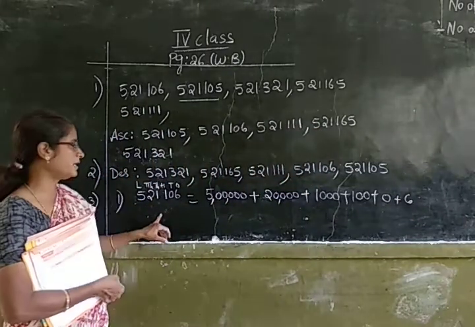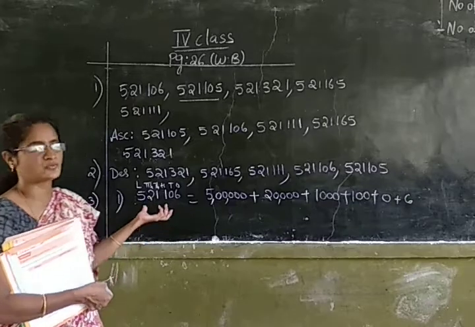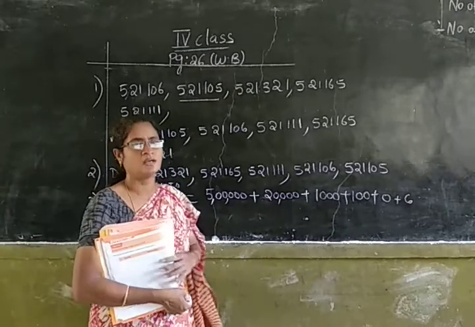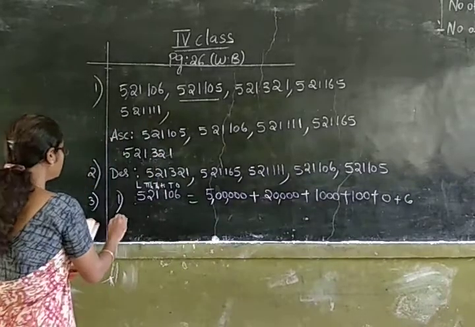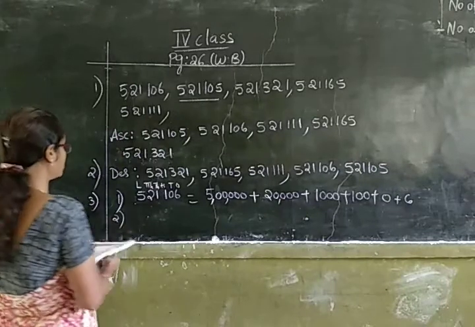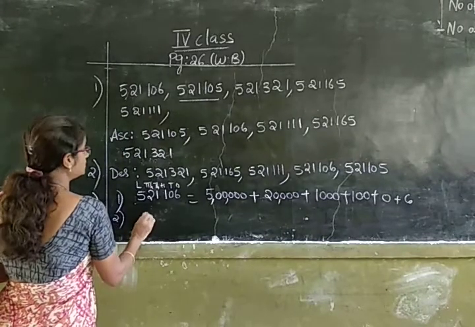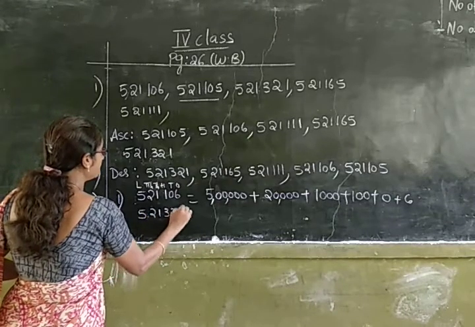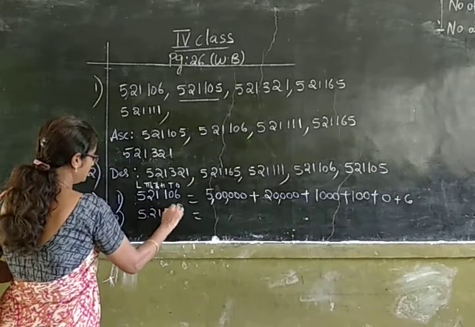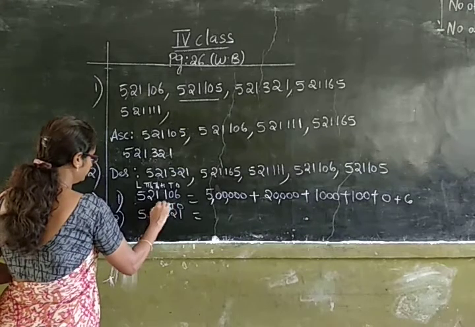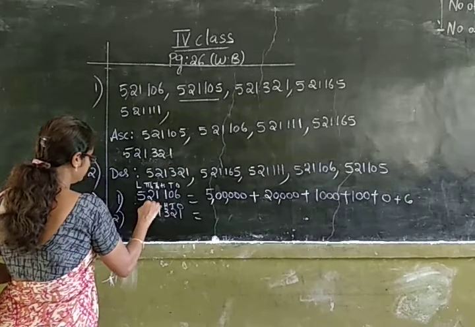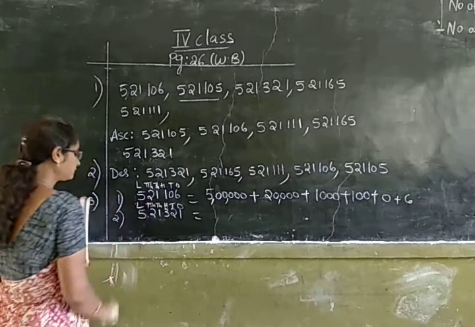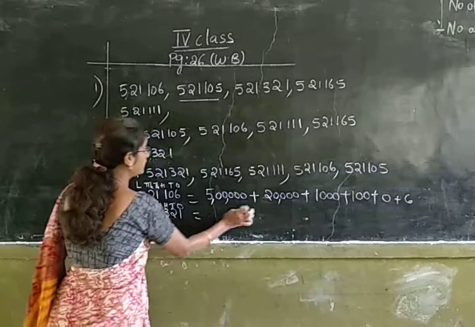You all know that expanded form means writing the place value of each digit in a number. Now let us write down the expanded form for the next number. That is 5,21,321. First, write down the places. Then write down the expanded form.